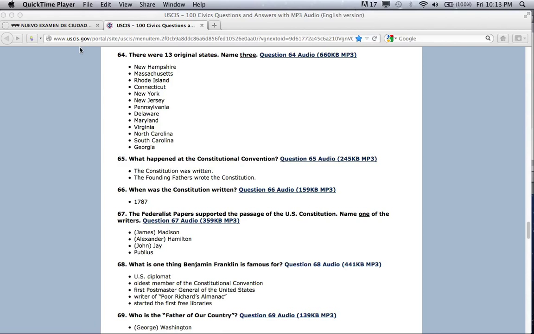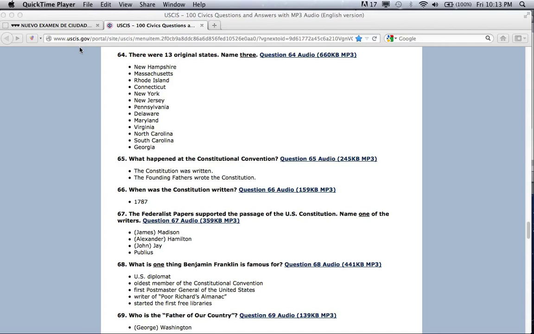The Constitution was written. The Founding Fathers wrote the Constitution. When was the Constitution written? 1787. The Federalist Papers supported the passage of the U.S. Constitution. Name one of the writers. James Madison, Alexander Hamilton, John Jay, Publius. What is one thing Benjamin Franklin is famous for?